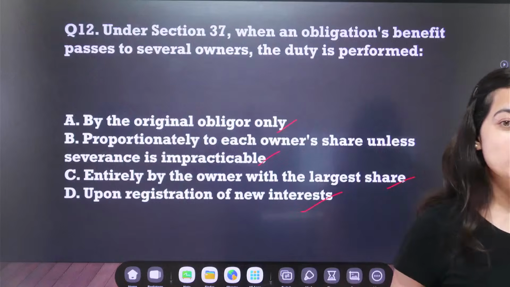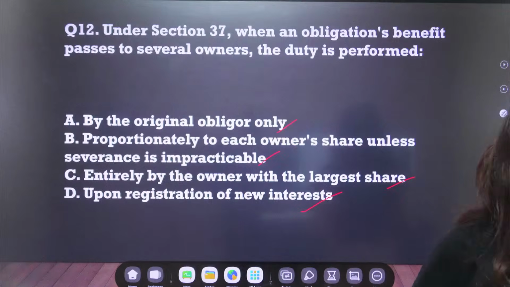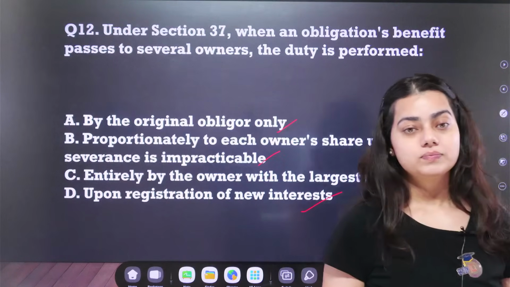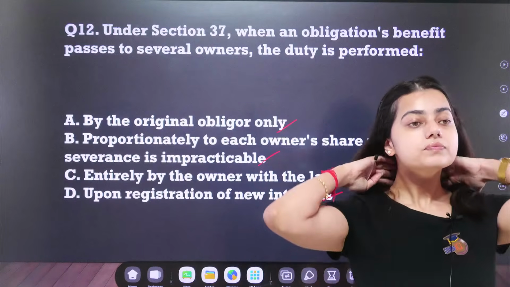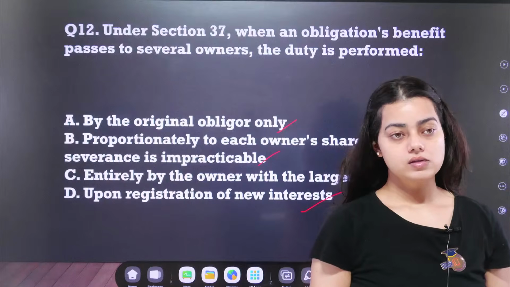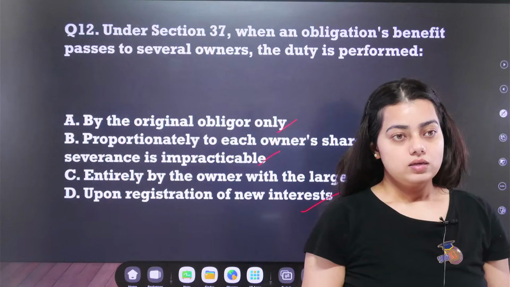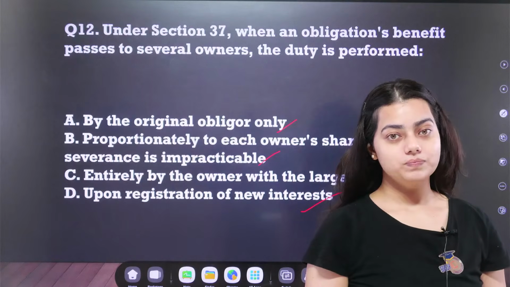Answer question number 12 now. Jaldi, fast. Answer the question.